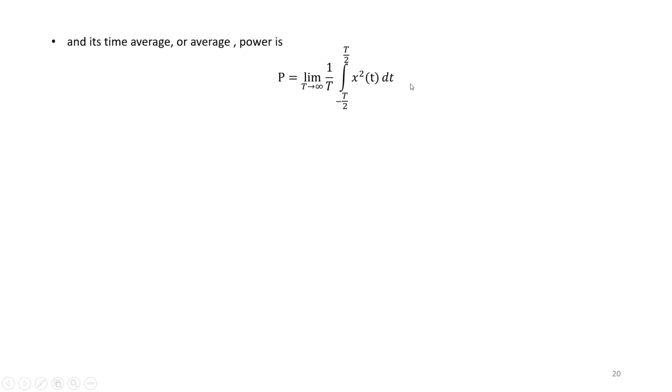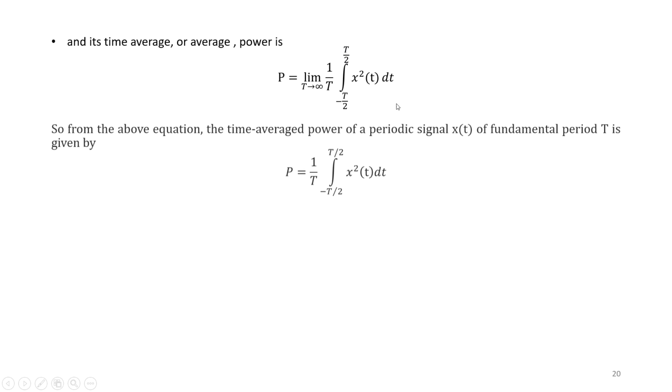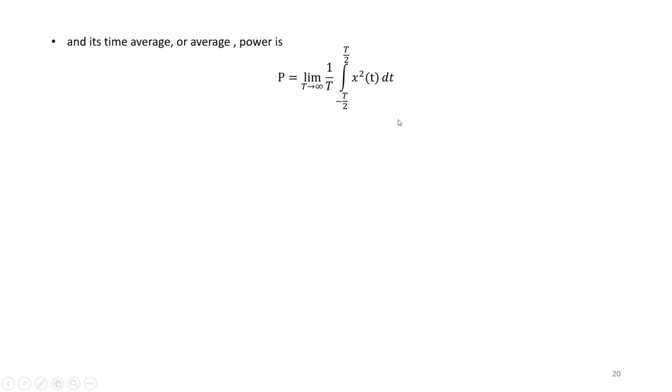This is the energy. If x(t) is an energy signal, obviously this value should be finite. This finite value is multiplied with 1 by T, where T tends to infinity.